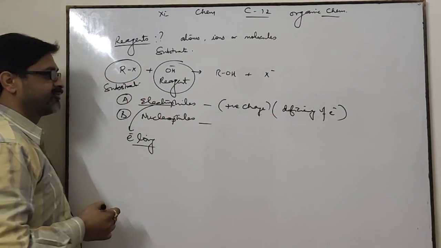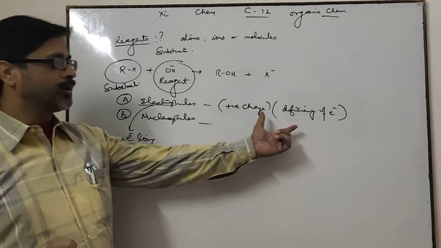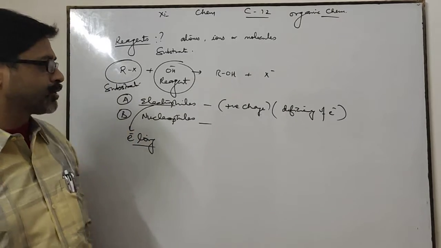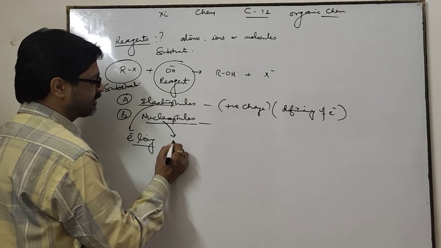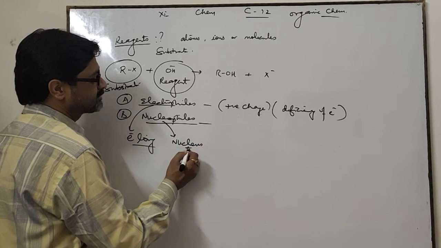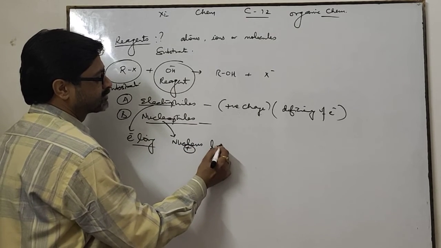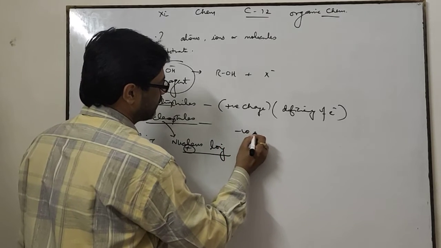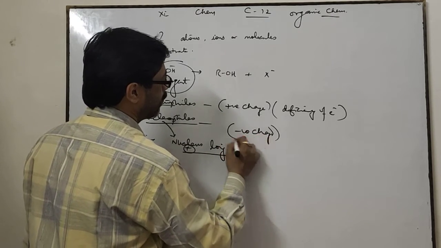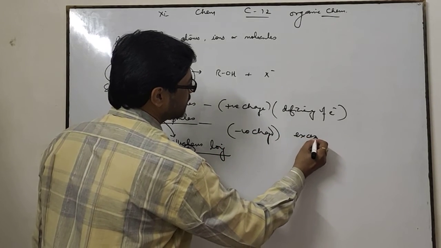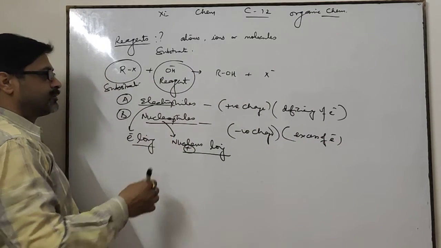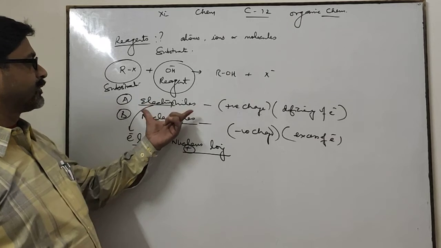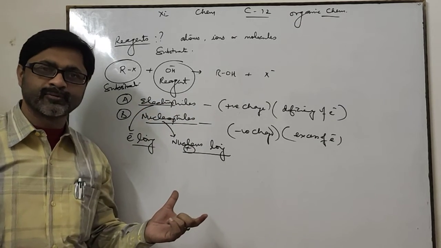That reagent which is positively charged or has deficiency of electrons is an electrophile. Nucleophiles means nucleus loving. Nucleus has positive charge. Positive charge loving means either negatively charged or having excess of electrons. These are two types of reagents, electrophiles and nucleophiles.